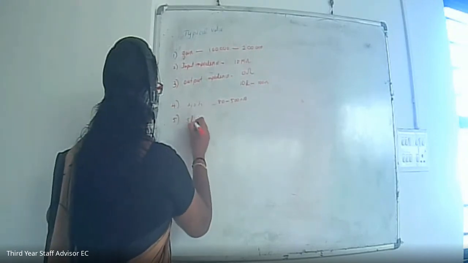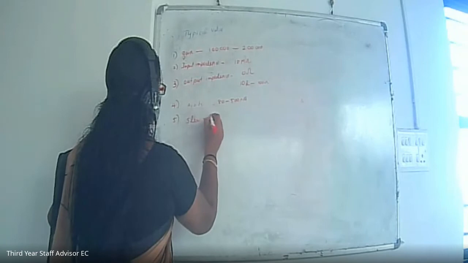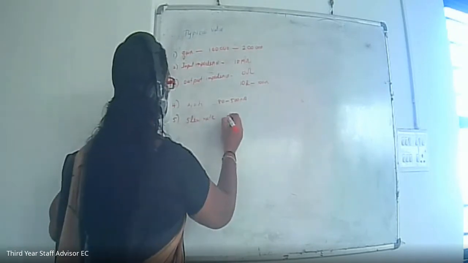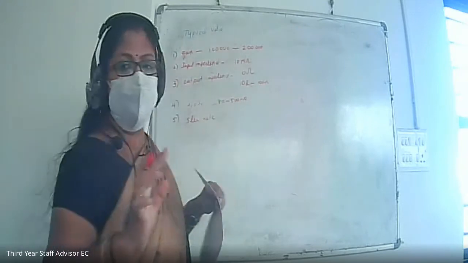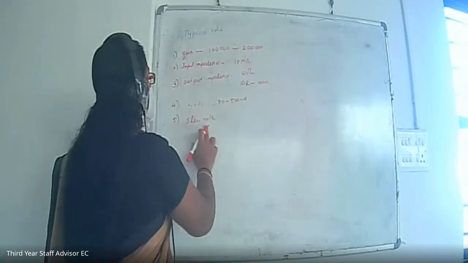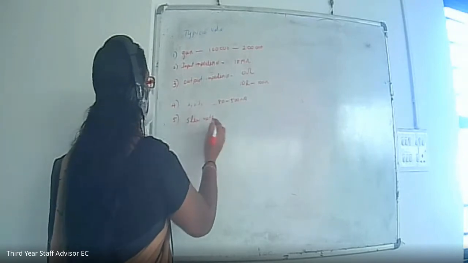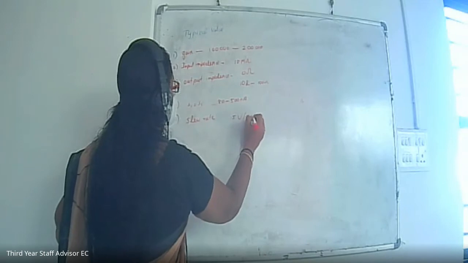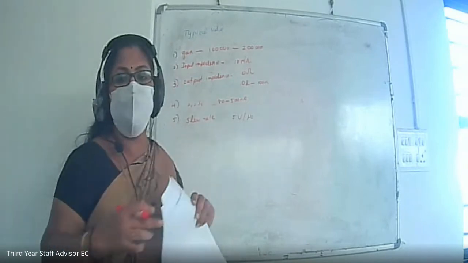Next, we also discussed slew rate. In the ideal case, the slew rate value is infinity, but practically or typically its value is 0.5 volt per microsecond. What is this slew rate?